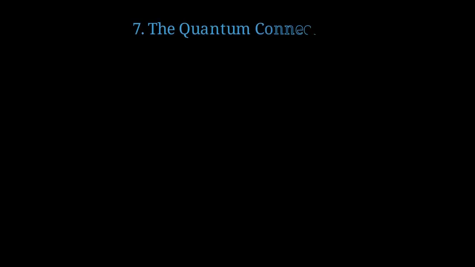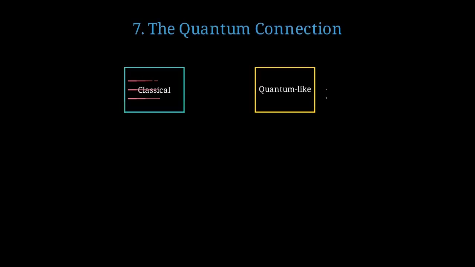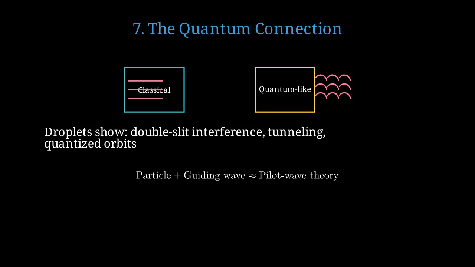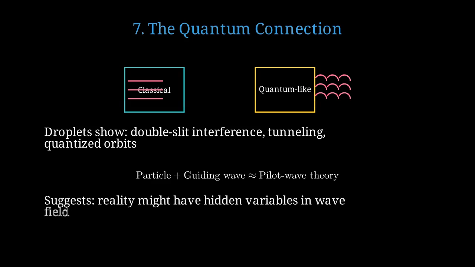The walking droplet system reveals a surprising connection to quantum mechanics. Classical walking droplets exhibit behavior similar to quantum particles, including interference patterns. These droplets demonstrate double-slit interference, tunneling through barriers, and quantized orbital states. This resembles pilot wave theory, where particles are guided by an underlying wave field. This suggests that quantum-like behavior can emerge from deterministic systems with memory.